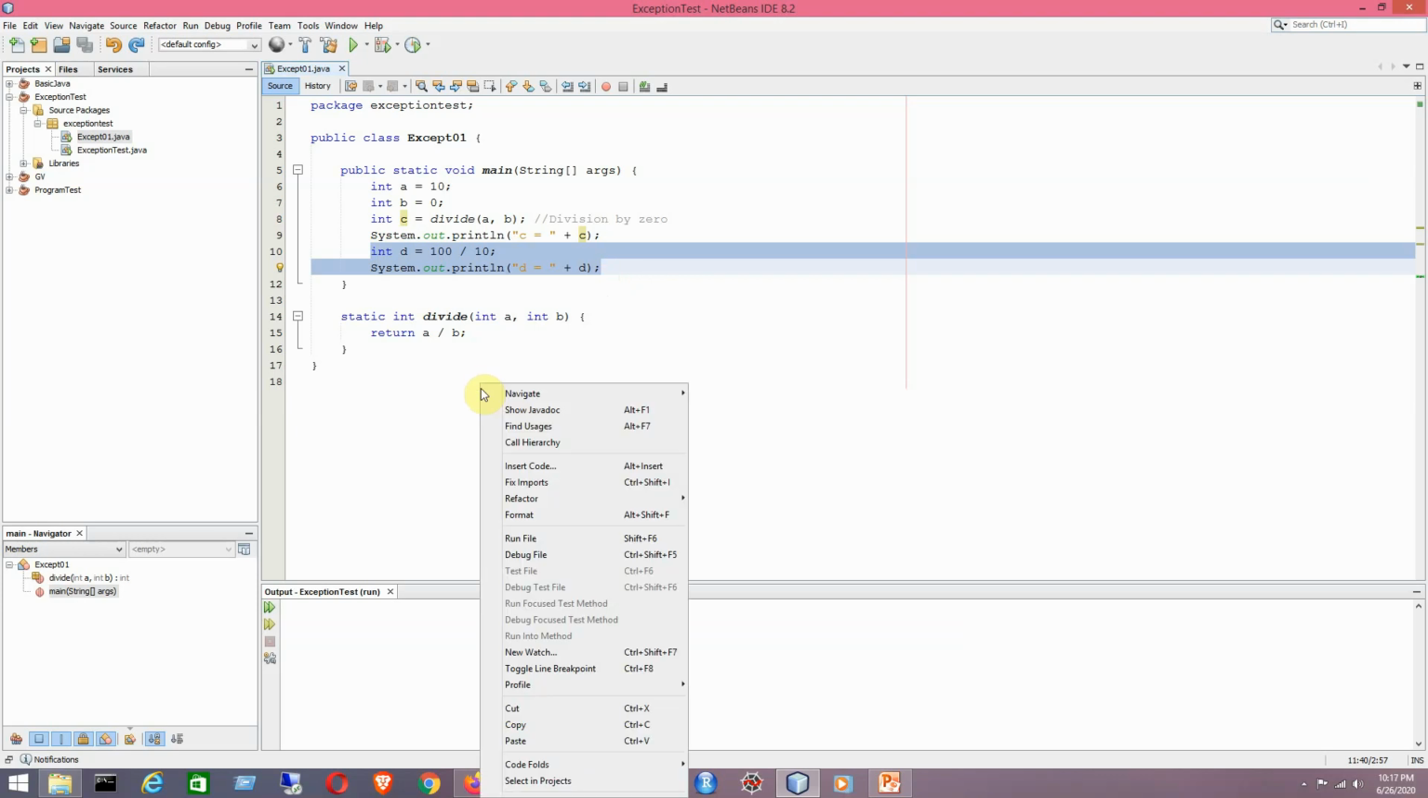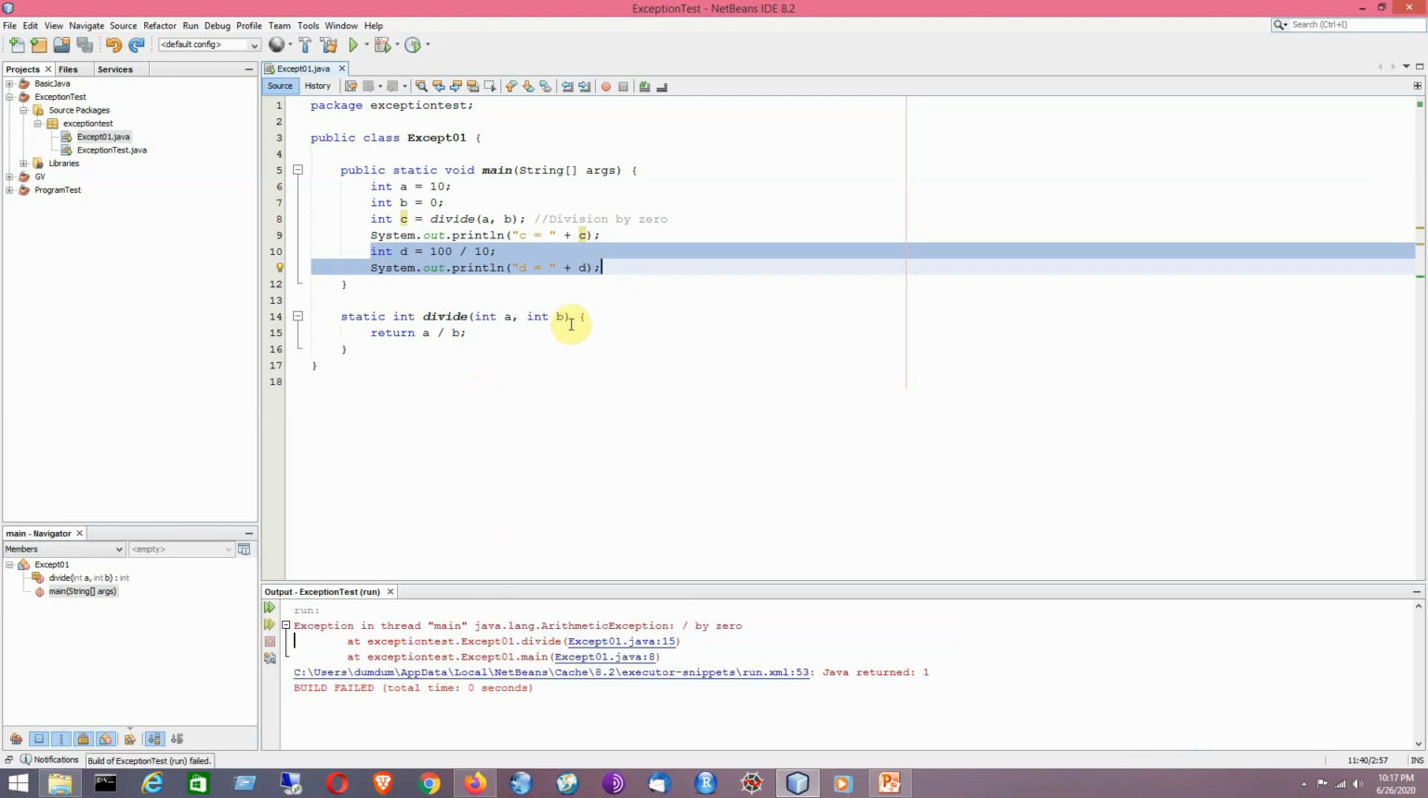Just have a look at it. I am trying to run the program here. So it is showing: exception in thread main java.lang.ArithmeticException: division by 0. The name of the project is exception test, except 01 is the name of the class, and divide is the method.